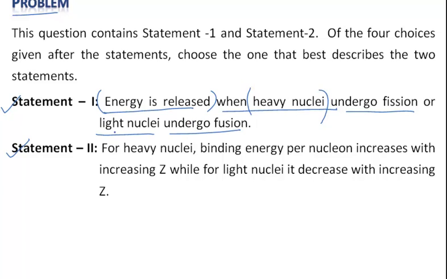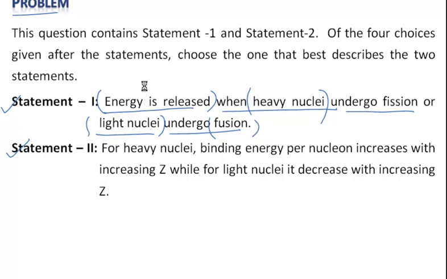Similarly, a lighter nuclei goes for fusion because binding energy per nucleon for lighter nuclei is also less, and when it undergoes fusion, the relatively heavy nuclei formed out of two lighter nuclei is more stable.